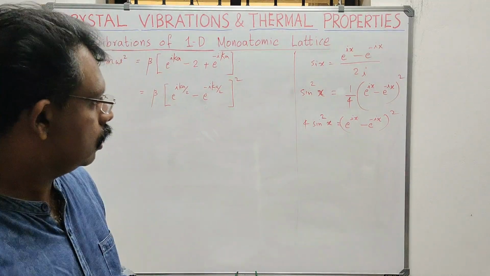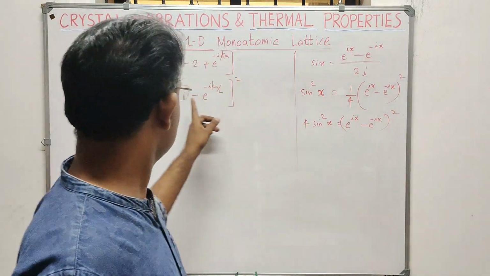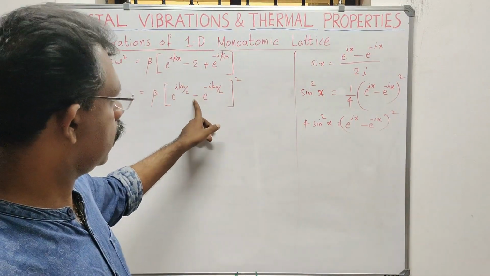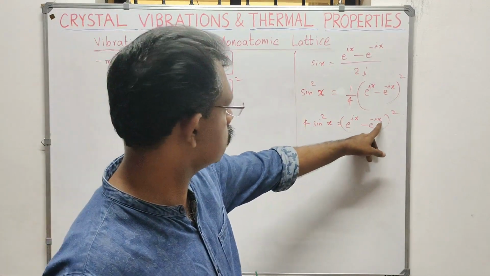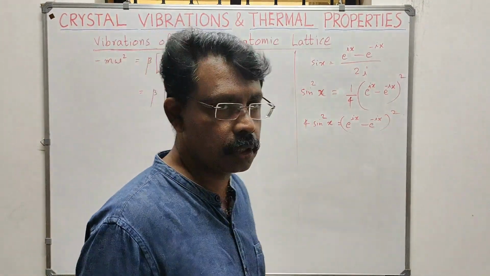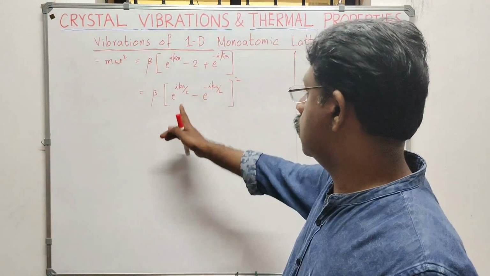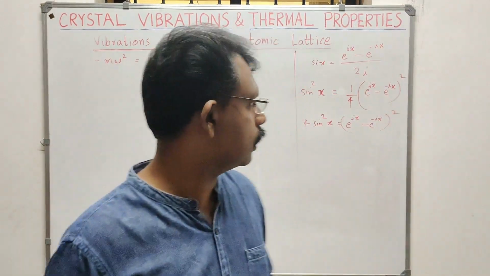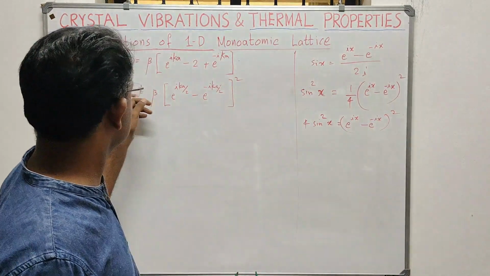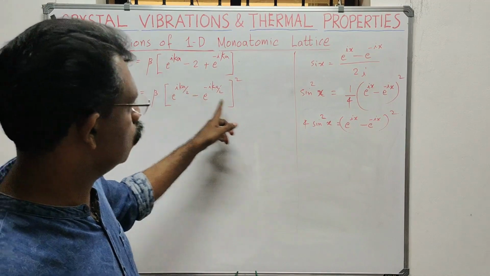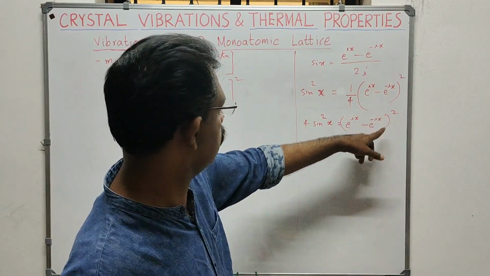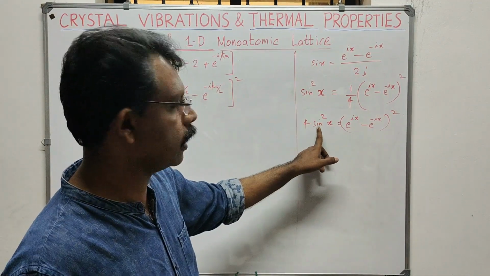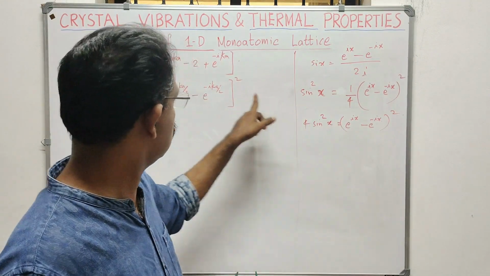Here, instead of x we have ka by 2. So similarly, (e raised to ika by 2 minus e raised to minus ika by 2) can be written as 4 sin squared x, with ka by 2 instead of x.